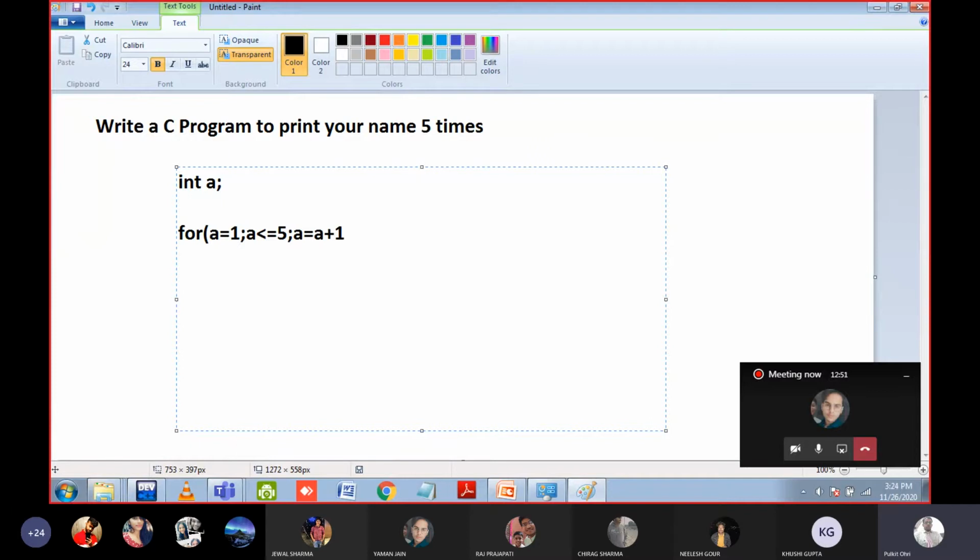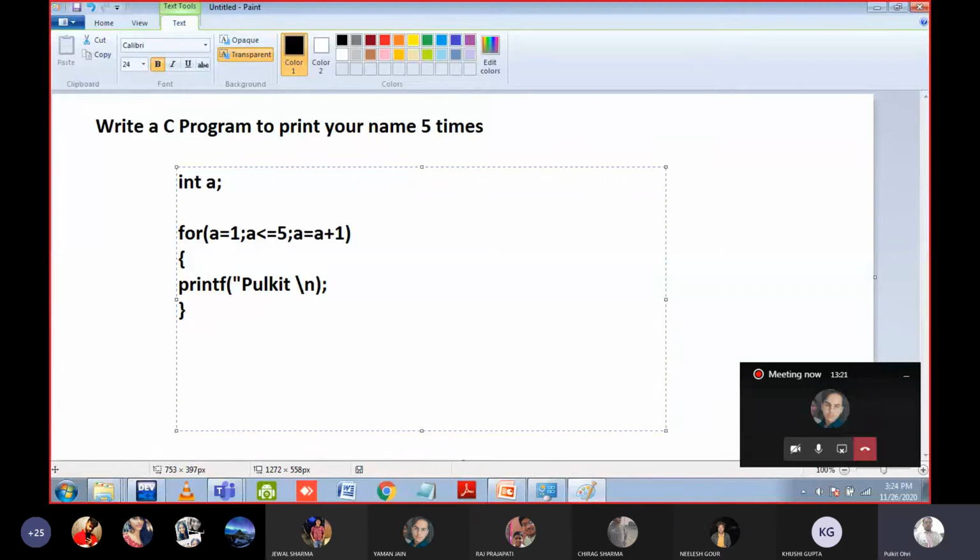Okay, means first print the first line, then a will become 2, print the second line, then 3, then 4, then 5. When the value of a will become 6, then you have to stop. Okay, then inside the curly bracket write whatever you want to write. For example, here I will print my name. Okay, for visibility purpose I will change the line, so that the look of code is good. So this is how for loop is written.